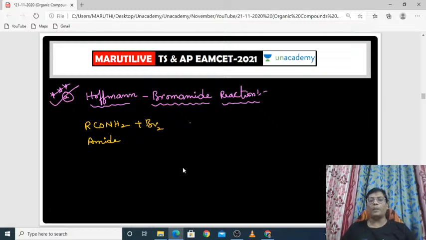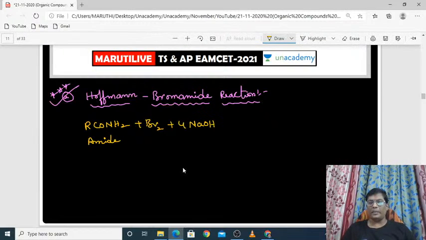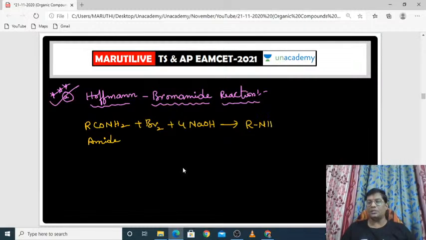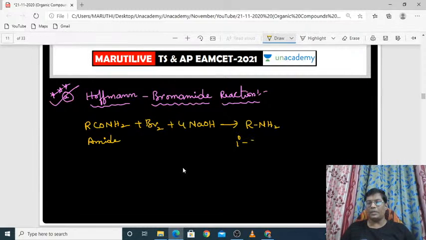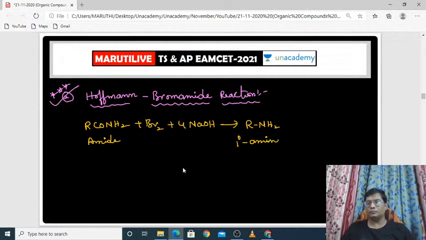So it is Hoffman bromamide reaction. Whenever we say it is a bromamide reaction, first of all you have to take an amide. The amide should react with bromine in the presence of alkali. Alkali means a strong base. Once you treat it with a base, then what will happen? Our required product, amines, will be produced. But what type of amine is it? It is called a primary amine.